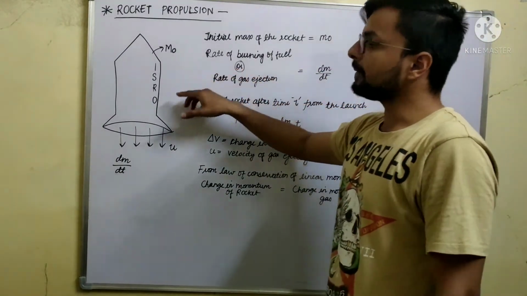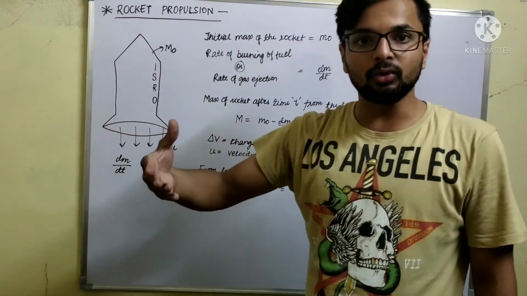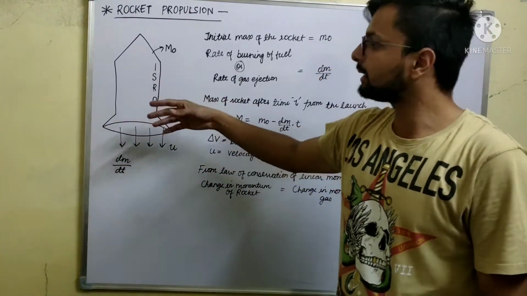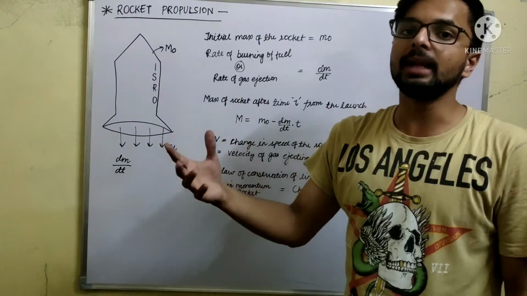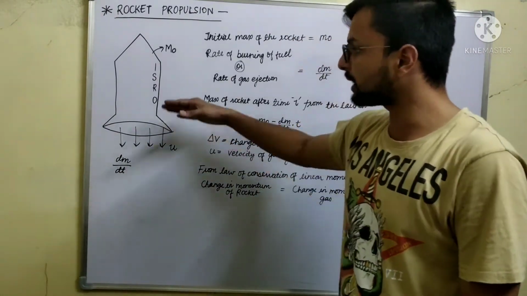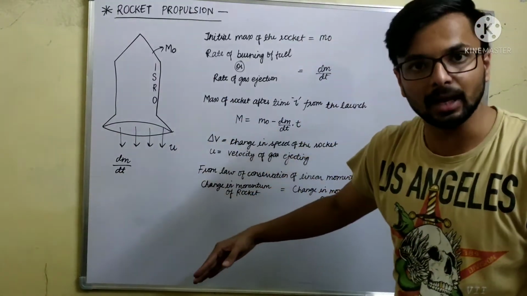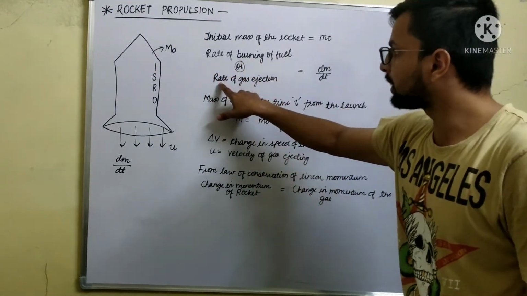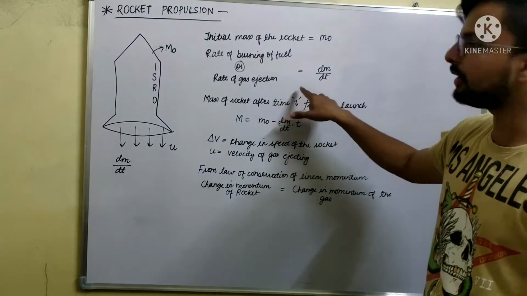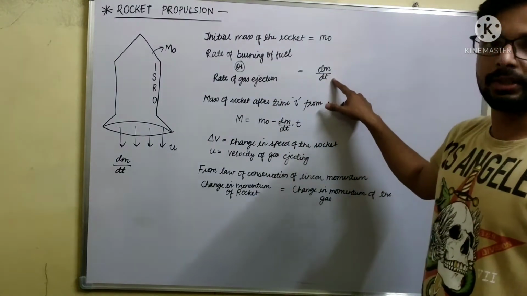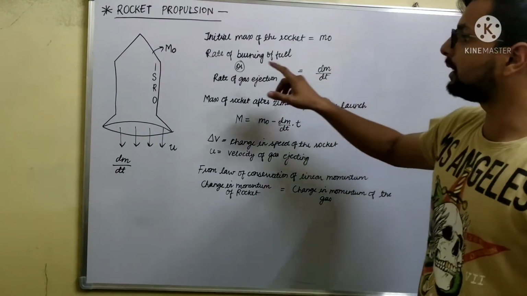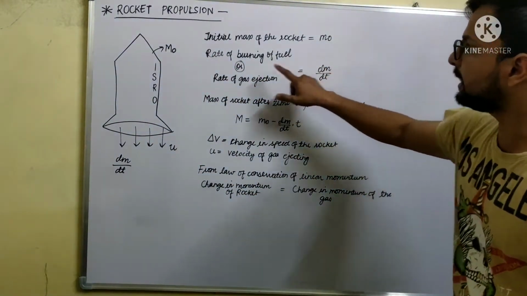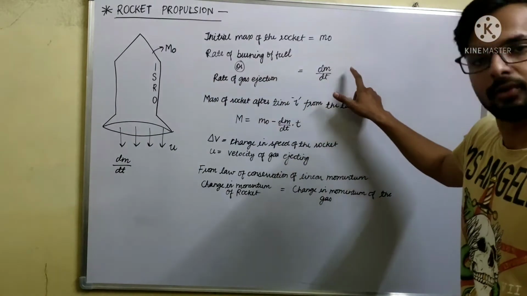Now what happens when the rocket is about to launch? The fuel which is contained in the rocket is burned, and gases are produced at a very high pressure and temperature and ejected at a very high speed in the backward direction. So the rate of burning fuel or the rate of gas ejection is given by dm by dt, where m is the mass of that fuel. So dm by dt is the rate of burning of fuel.